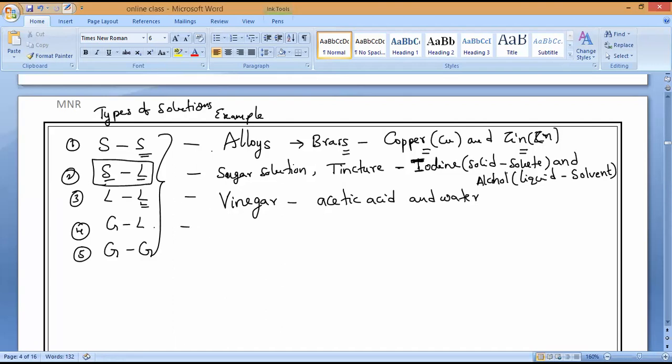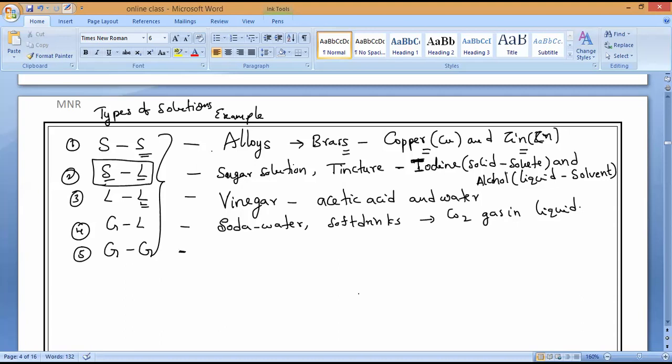Next, gas in a liquid type of solution. Gas in a liquid: soda water or all the cool drinks, soft drinks. Soft drinks contain carbon dioxide gas. So CO2 gas in a liquid. That is what we call gas in a liquid.